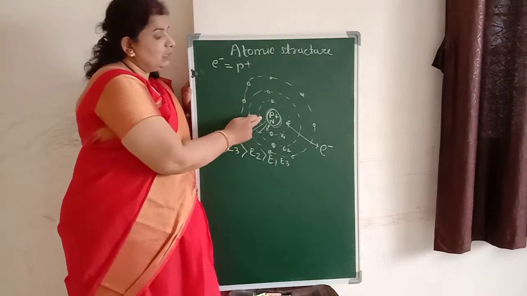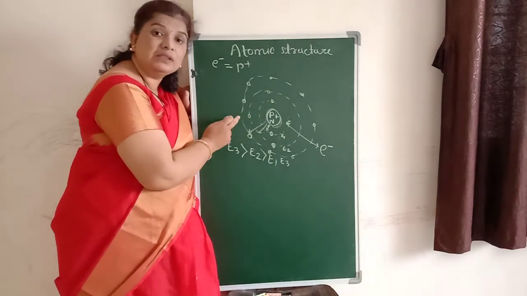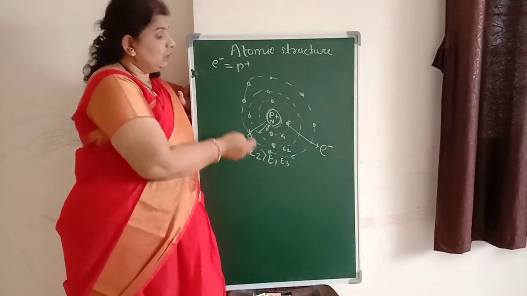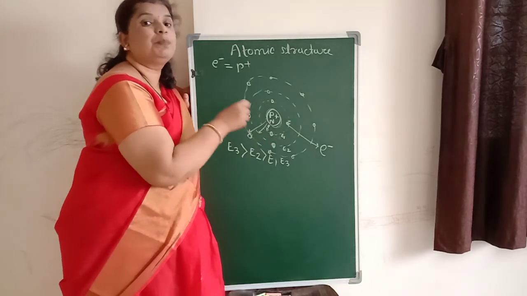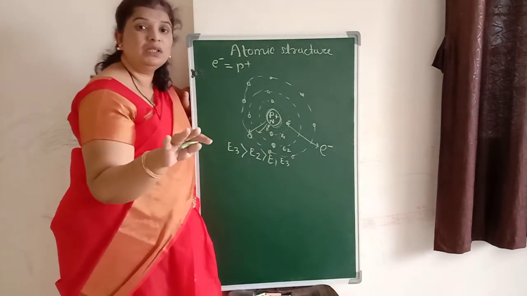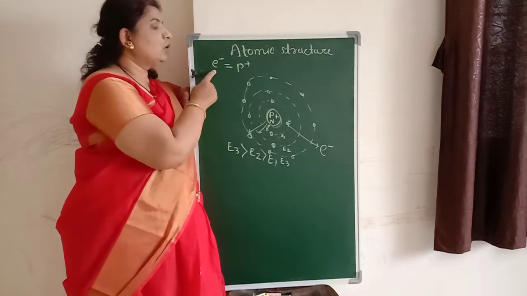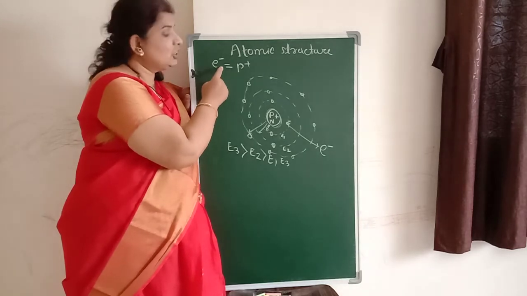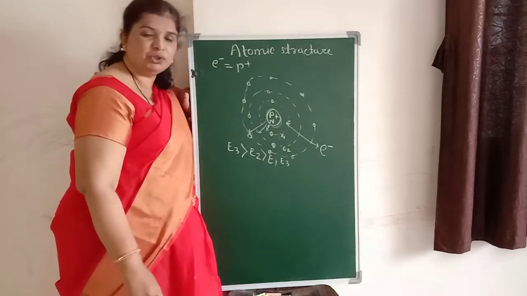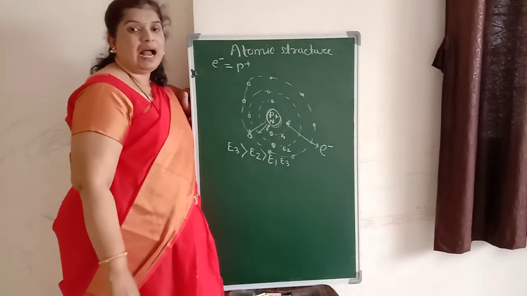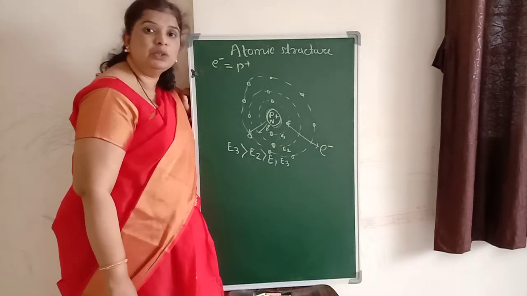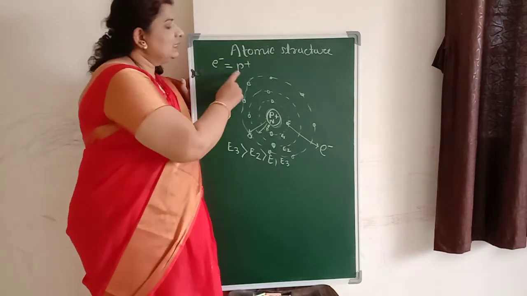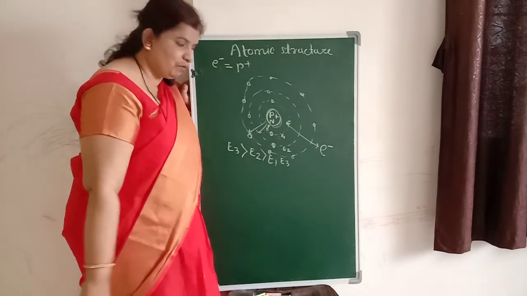So the effective charge of an isolated atom means what? When you consider a single atom, the total charge present on that atom will be 0, because the number of electrons equals the number of protons. The negative charge cancels the effect of the positive charge. So each isolated atom is treated as neutral in nature. It does not carry any type of charge, because these two particles cancel each other's effect.